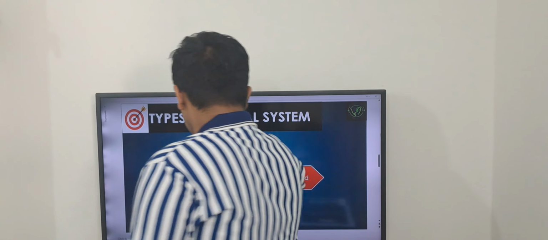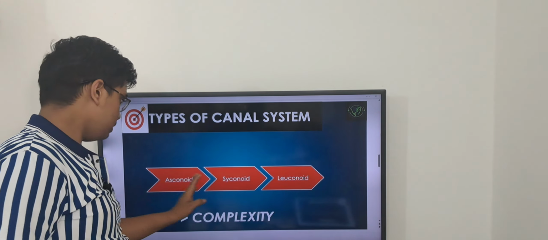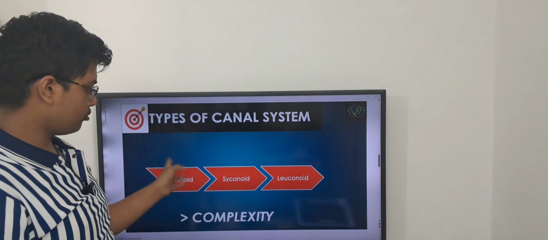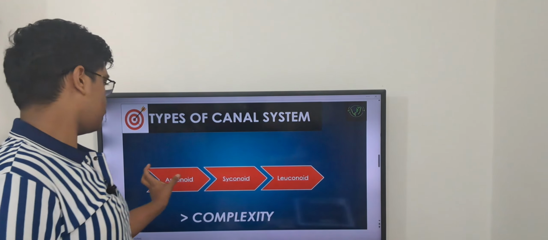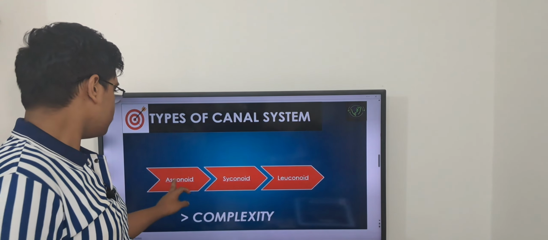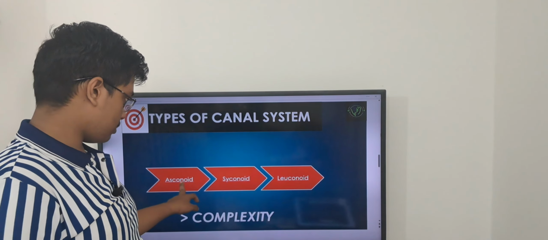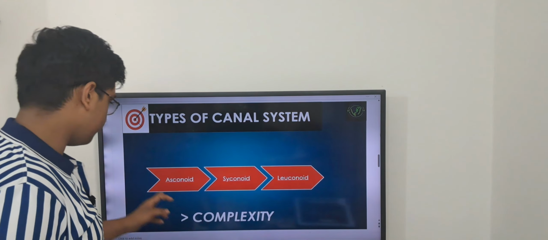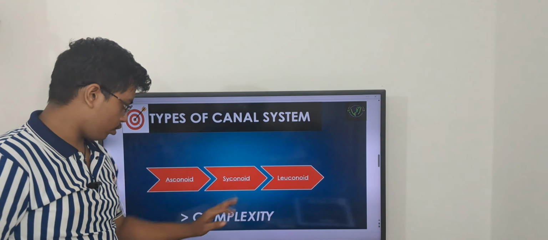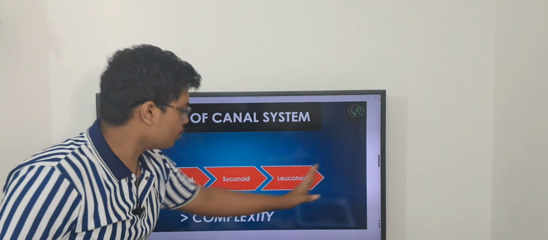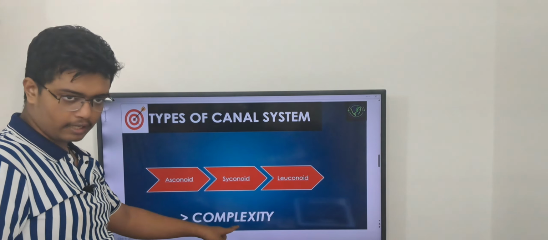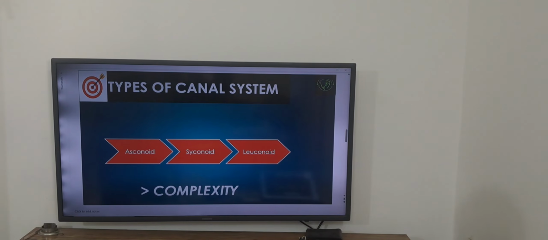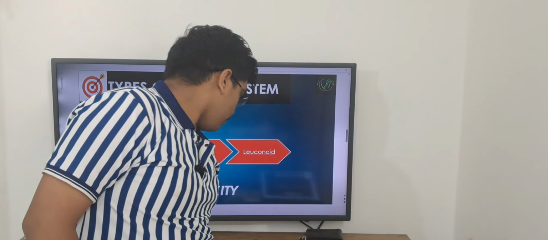Now see here. There are three types of canal system. You don't need to go deep into this. Just remember the names and the complexity. First is Asconoid, after it is Syconoid and Leuconoid. From Asconoid to Leuconoid, the complexity increases. I hope you understood the complexity.